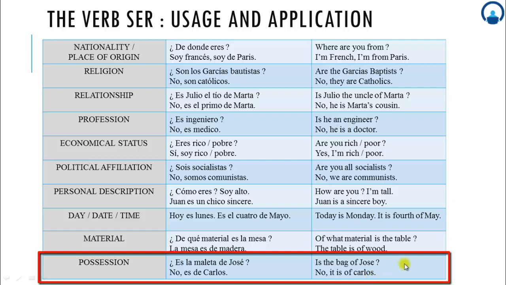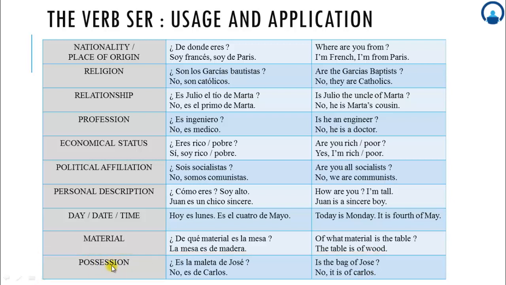It may happen that if you say that the bag is stolen and it is now with Jose, so it is of Jose. No. The original state, the possession was of Carlos. So that's why it is counted as a fixed state. Okay, that was a pretty detailed set of rules and instructions of how to use and apply the verb ser.